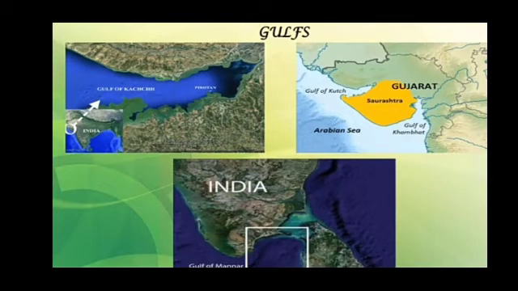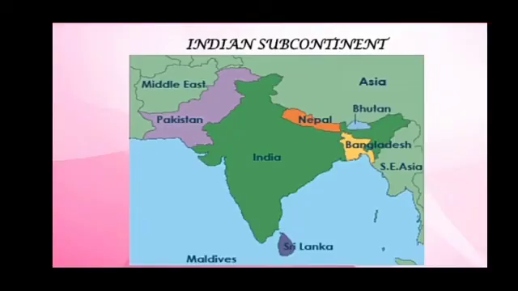The Gulf of Kutch and the Gulf of Khambhat are on the west side, and the Gulf of Mannar is on the south side. Learn about the physical setup of India with the help of the map and the questions given with it. We solved all the questions with the help of the map.